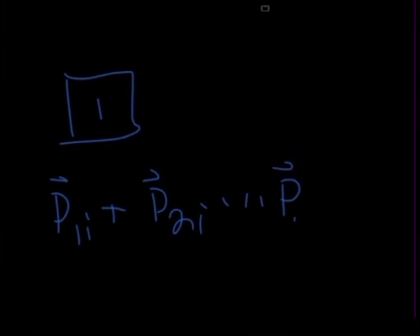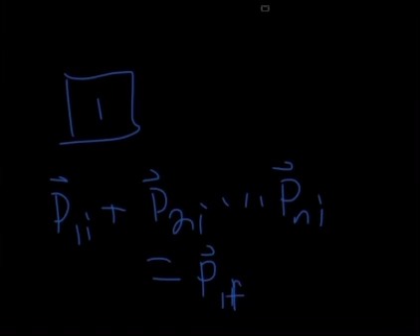The law of conservation of momentum for this reference system is simply P1 plus P2, the initial momentum, is equal to P1 final plus P2 final, the final momentum.